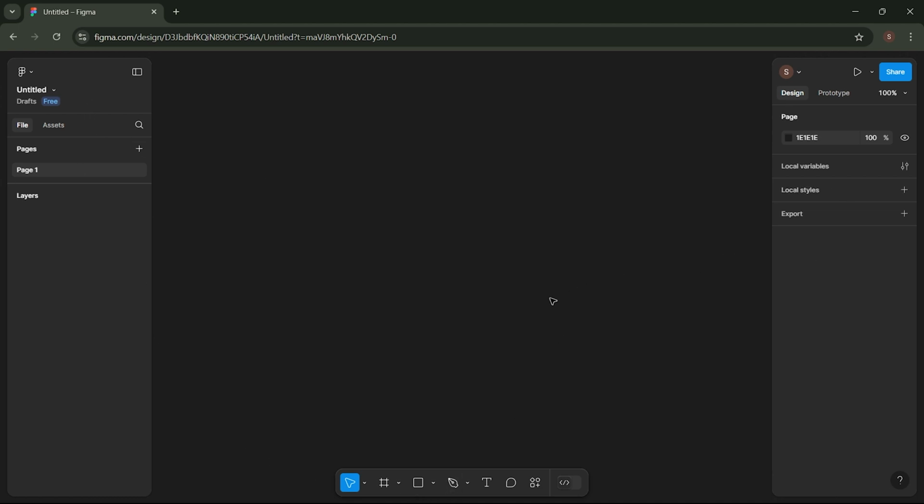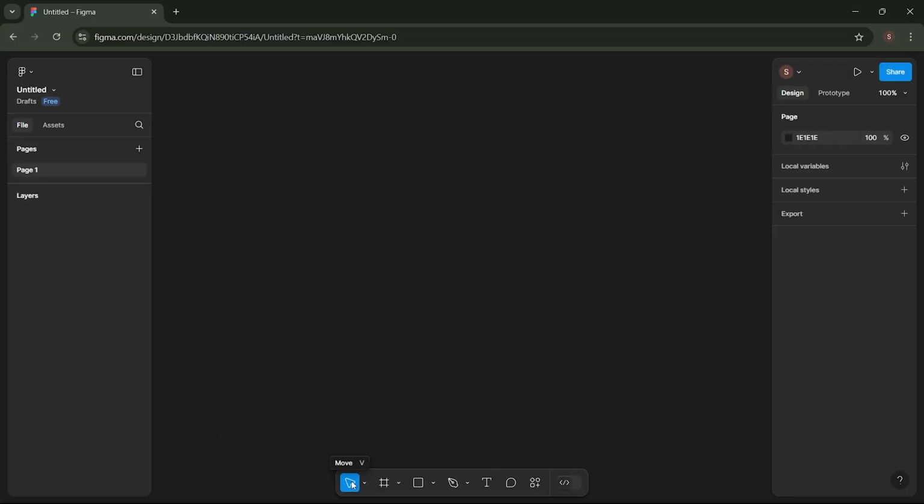The first tool we have is the Move tool, represented by this arrow icon. This is the basic tool for selecting objects. It allows you to click and drag objects, move layers, and control everything on the canvas. If you've used other design software before, this works like the standard selection tool.